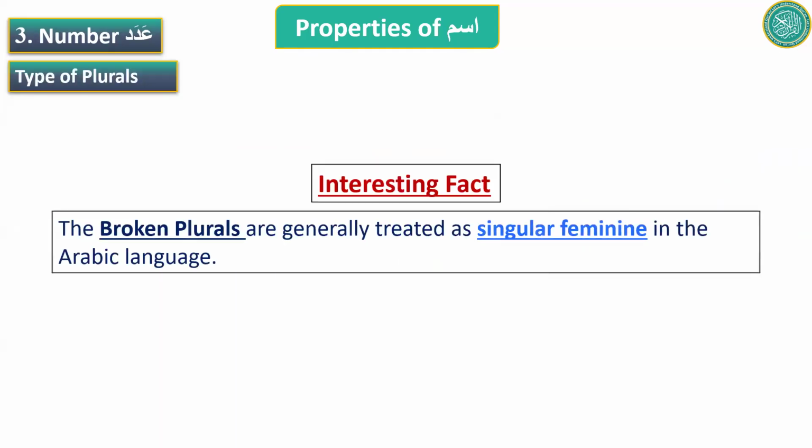Arabs, when they use a broken plural in their language, they generally treat it as singular and feminine. It is a plural, and it may be a plural for something which is masculine, but in the way they use a broken plural, they use it as if it is a singular feminine word. Okay, so remember this.